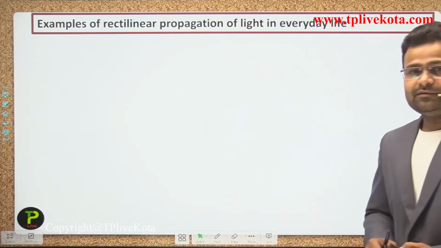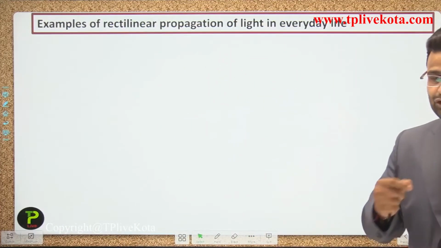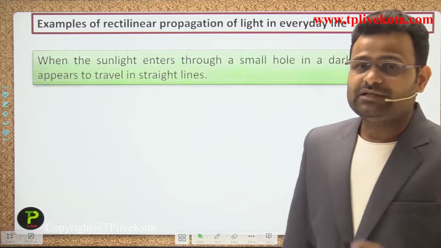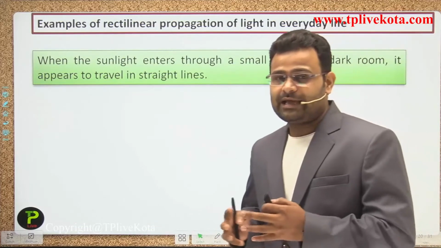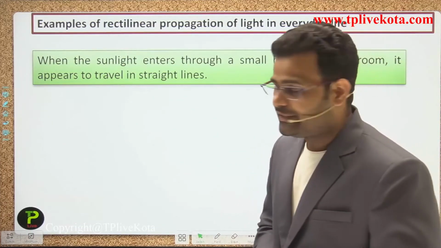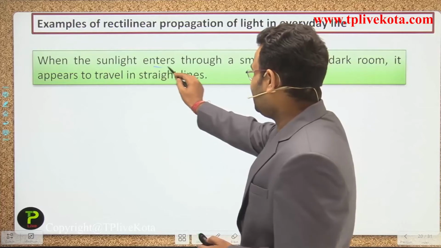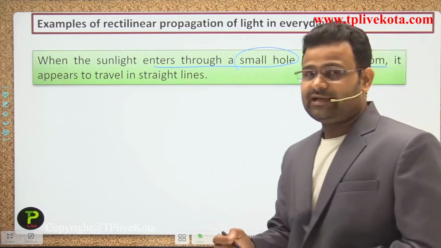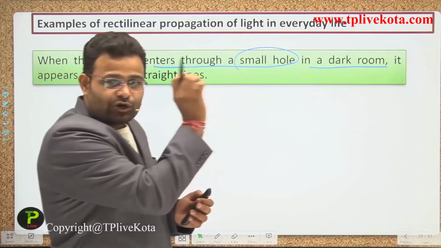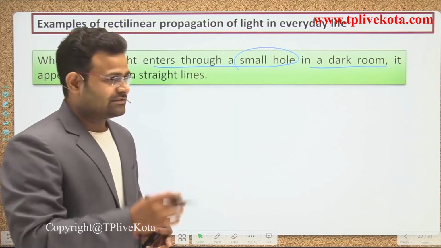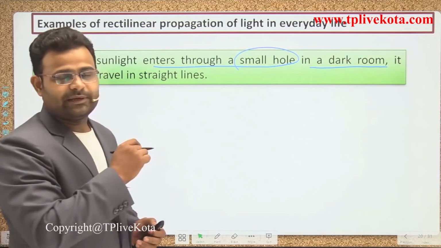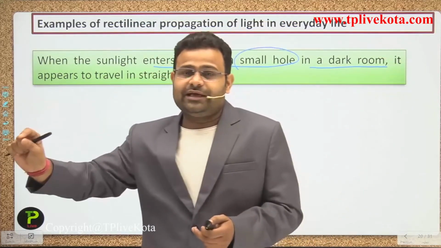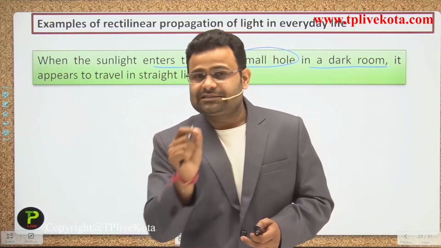Some examples from our daily life show the property of rectilinear propagation of light. The first example: in the morning, when sunlight enters through a small hole in a dark room, we see a straight beam of light, and in that light we can see small dust particles.